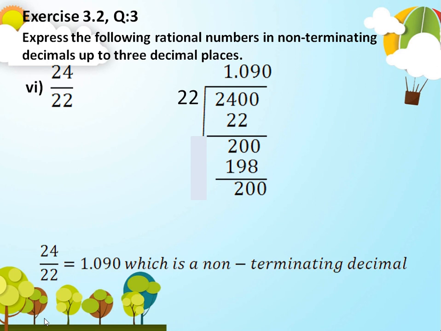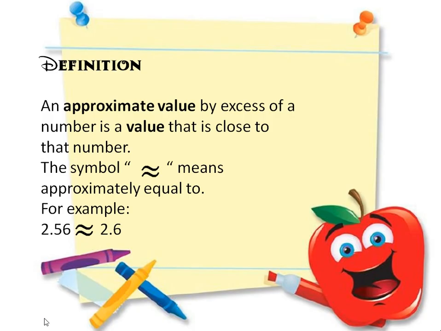Now let us move on to approximate value. What is an approximate value? An approximate value by excess of a number is a value that is close to that number. For example, whenever we come across non-terminating decimals, it is very difficult to solve problems without the help of a calculator because we have an infinite number of digits in the decimal part. So we need to find a terminating decimal which is close to that non-terminating decimal.